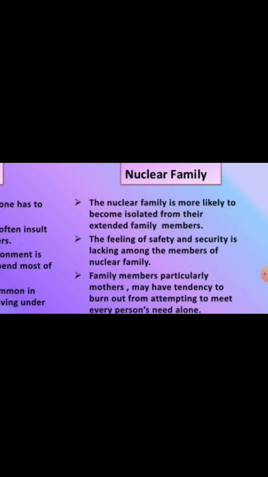Next, the feeling of safety and security is lacking among the members of the nuclear family. Here we can say that when the same family had been living with a joint family, with the grandparents, the uncle, the aunt, they used to take care. They used to share the taking care of the children. That mindset will be changed completely.